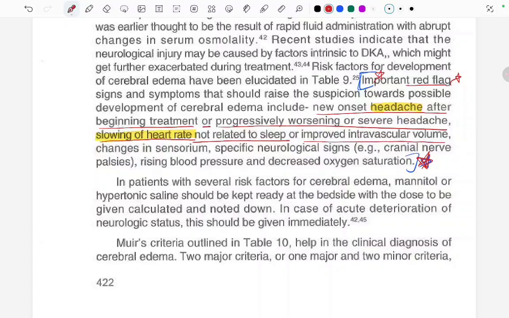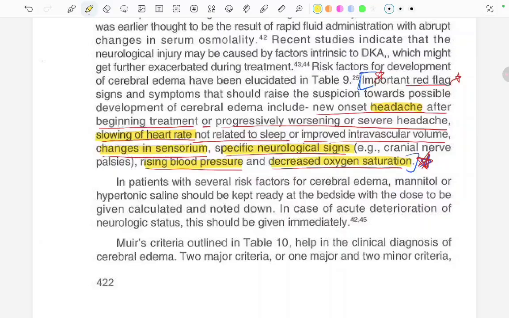Okay. Changes in the sensorium, specific neurological signs, rise in blood pressure, and decreased oxygen saturation. We have to keep these points in mind. Saturation decreasing, heart rate slowing, BP rising. Fine, these are pointing towards cerebral edema. The patient can go into cerebral edema.